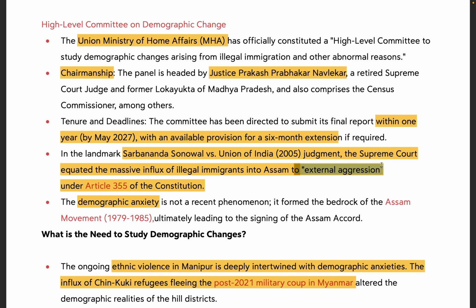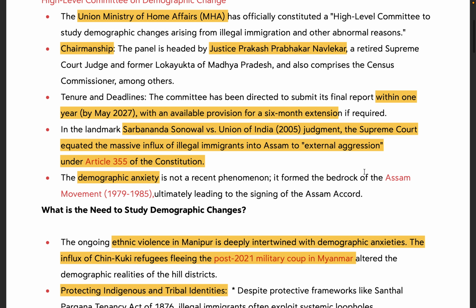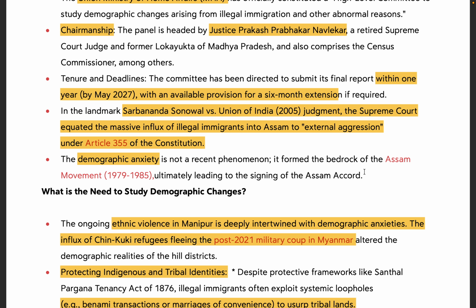So these are the sorts of points you have to make sure come into your mains answers. Whenever something is being asked about internal security, you have to mention that the Supreme Court in its judgment has equated such immigration to external aggression, which is a very strong term, as mentioned in Article 355. Another very good keyword that can be picked from this article is demographic anxiety. It is possible that UPSC forms a separate question asking about demographic anxiety, and even if it does not, it is a beautiful keyword to be used in your mains answers.